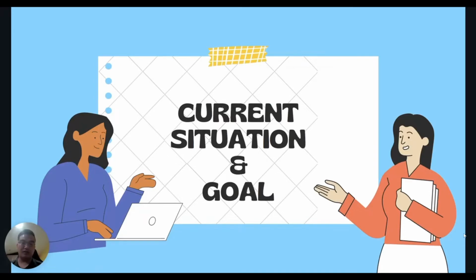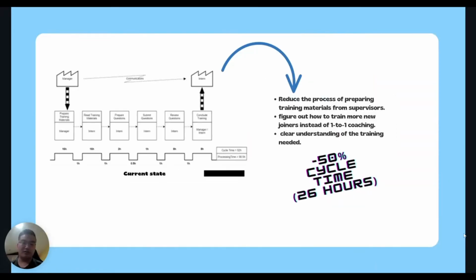Hello, I'm Do Zihong. I will be presenting the current situation and the goals. The current situation is to reduce the process of preparing training material from the supervisor and figuring out how to train more new joiners instead of one-to-one coaching, and have a clear understanding of the training needs while reducing the cycle time by 50%, which is equivalent to 26 hours. That is our goal. Next, I will hand over to my teammate to present the root cause analysis.